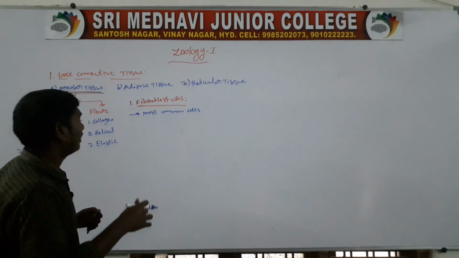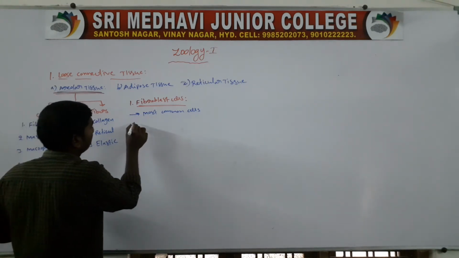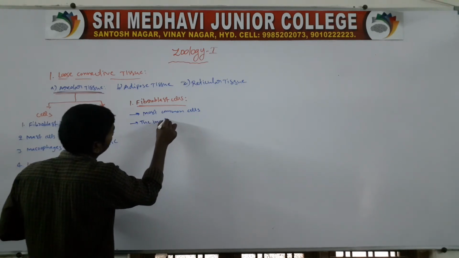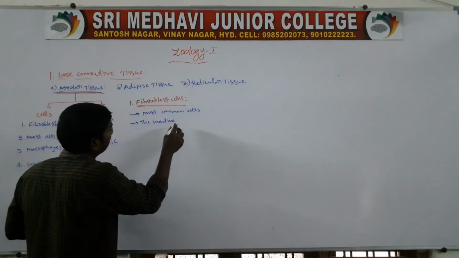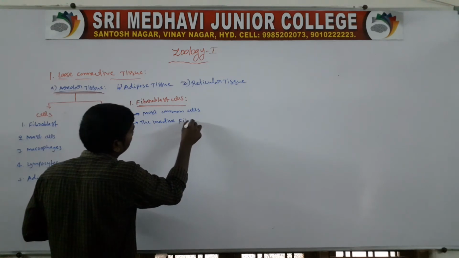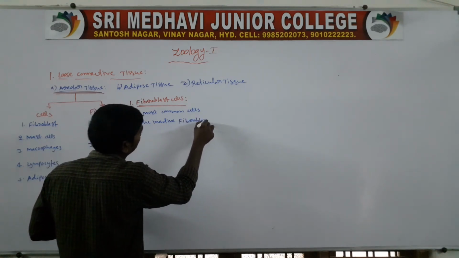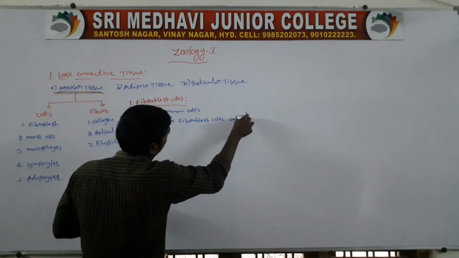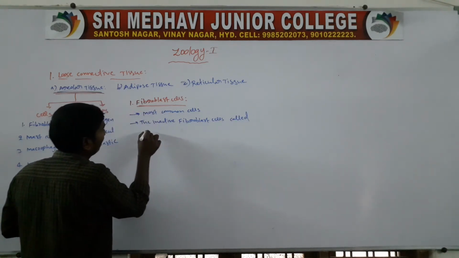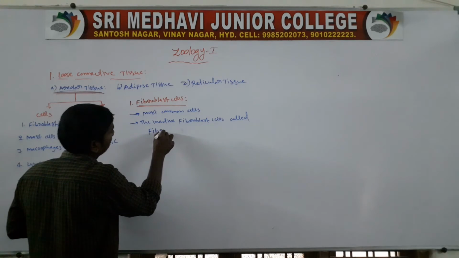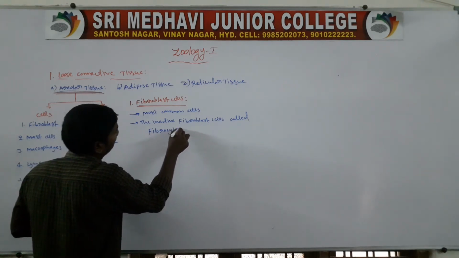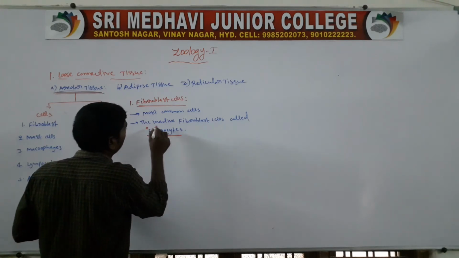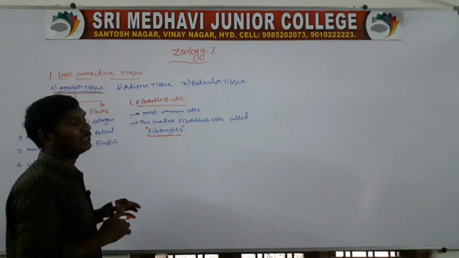Next one, the inactive fibroblast cells are called fibrocytes.